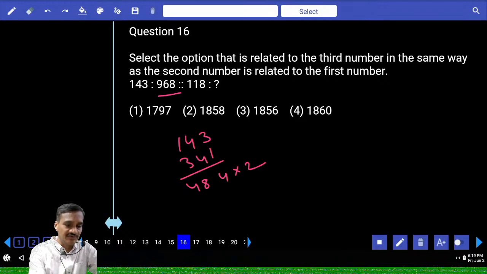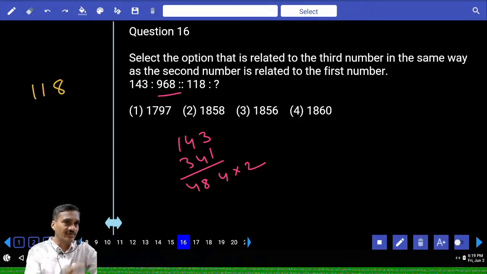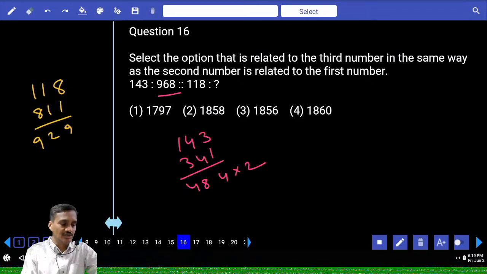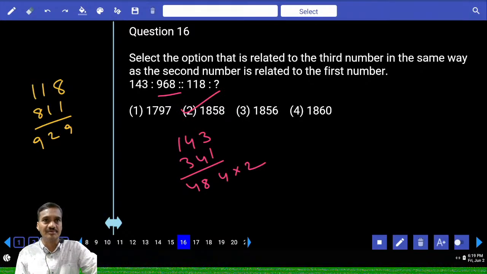Then in the same way 118. When 118 is reversed, that is 811. And what is the number? 929. Now this 929 when multiplied is how much? 1858. 1858, that is choice 2. Number is reversed and the sum is doubled.